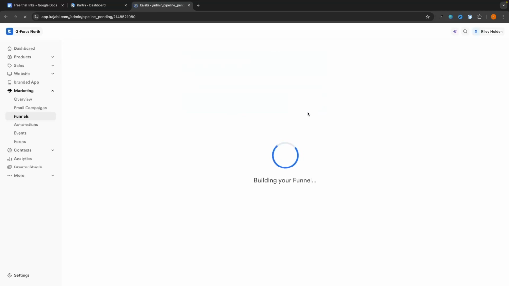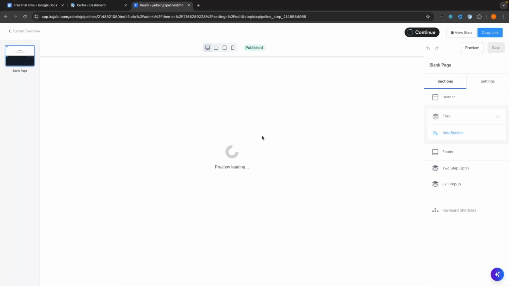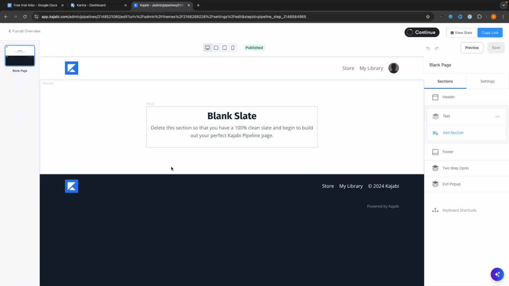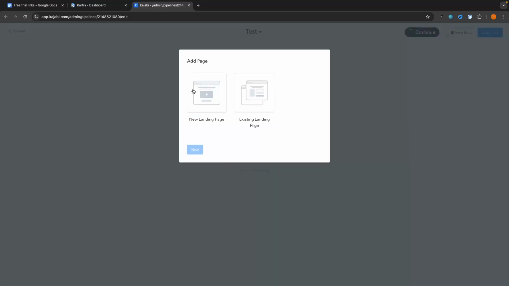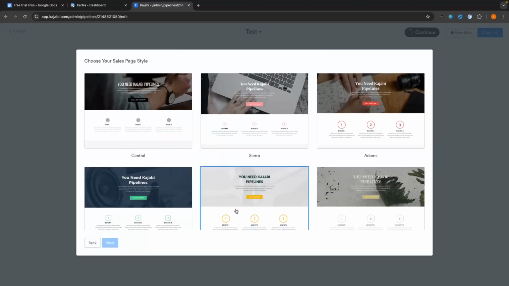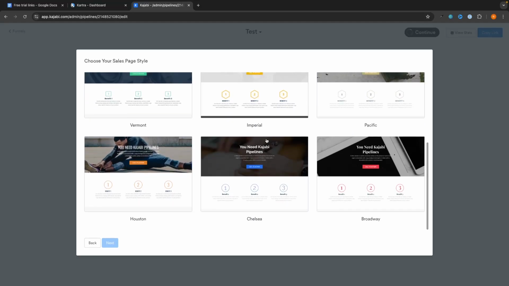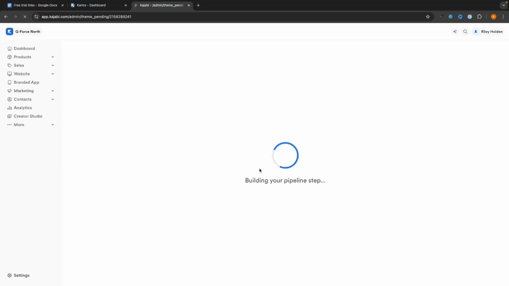When we click on create funnel, as I said, the funnel map right here is more effective on Kajabi, because all we have to do is click in right here and we can actually edit the page that we are creating. As an example, let's say this is our landing page. So we create the landing page in this area. Then we go back out to the map. We can then add a new page. Let's say that I want this to be my sales page. We can add this in and then select the template that we want to choose from. So this is fantastic, and this is where Kajabi is a little bit better in terms of the funnel creation. It's just a little bit more effective.